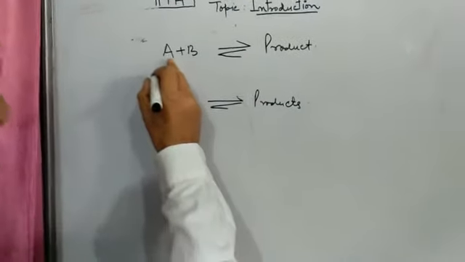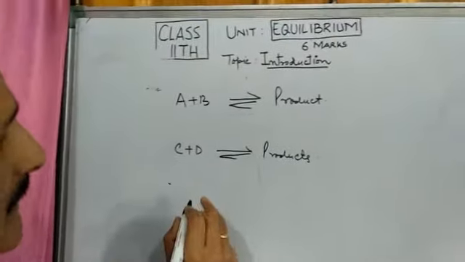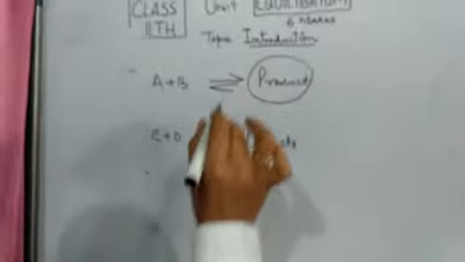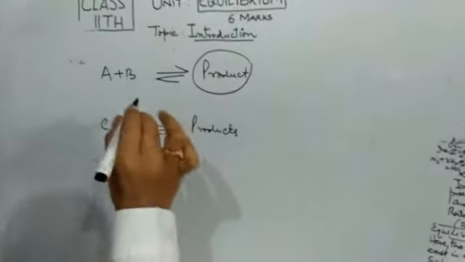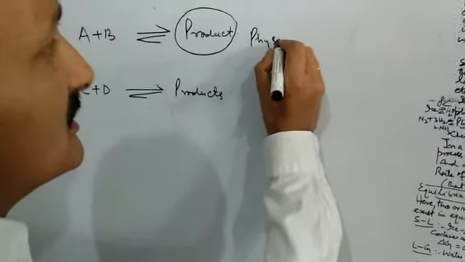Now suppose this is in the state of equilibrium and there has been observed a change. Which change? The physical change.